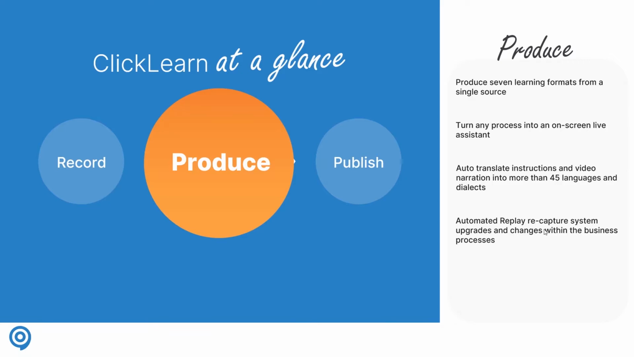And last, we have what we call replay. We all know that we get updated versions of our business applications every day. That means our learning instructions become outdated super fast. But ClickLearn has solved that problem for you, because with our replay function, you can replay any of your learning instructions as soon as a new release is published, and then your latest learning materials are updated to the latest version of the business applications that you use.